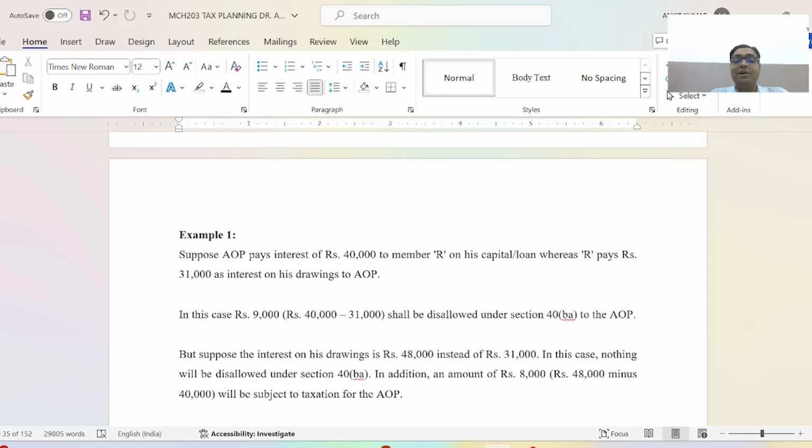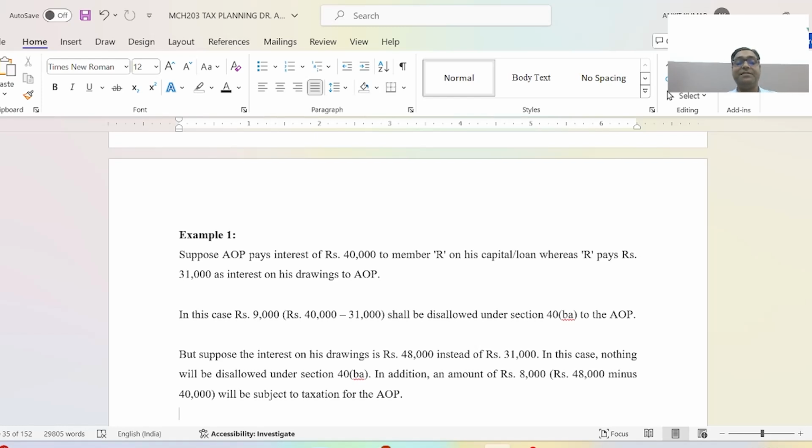In this case, 9,000, that is 40,000 minus 31,000, shall be disallowed under section 40BA to the AOP. AOP is not allowed the deduction for this type of interest.